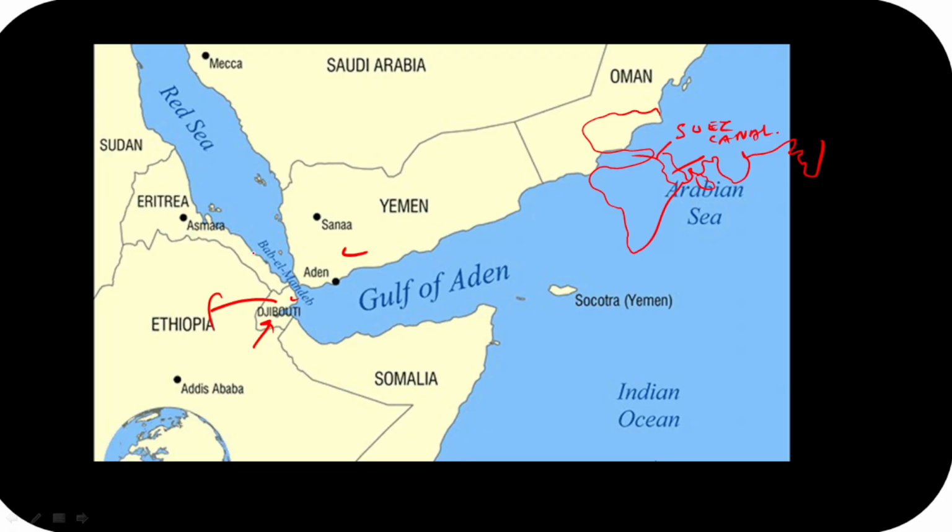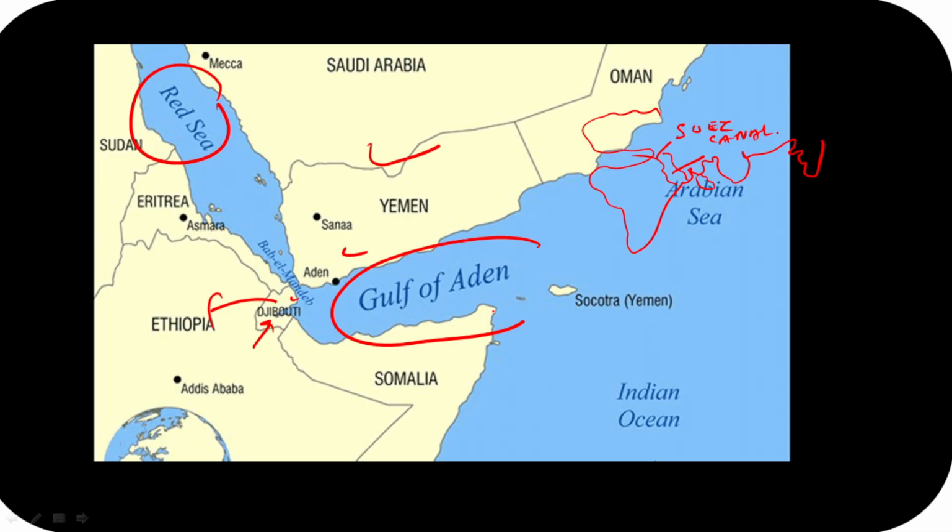Now one thing that we need to remember, this Bab el Mandeb is a strait between Arabia and Africa. So please remember this. And guys, you write down this one, or highlight it in your atlas: this connects your Red Sea with the Gulf of Aden. Please remember this.